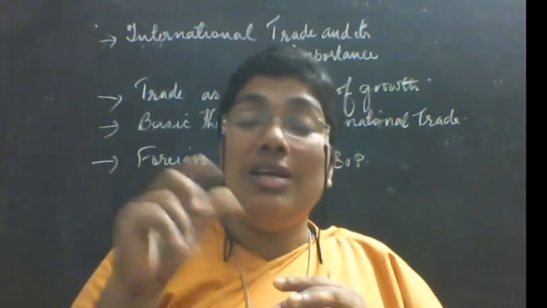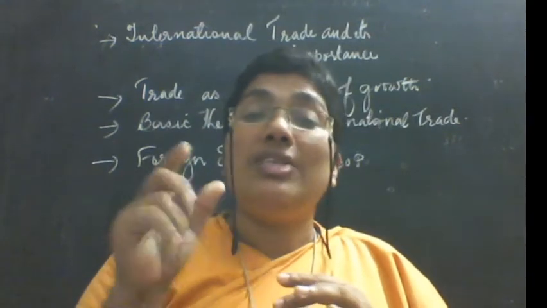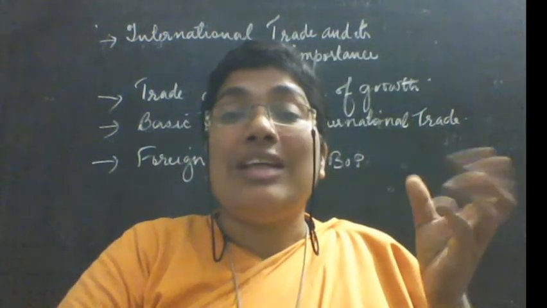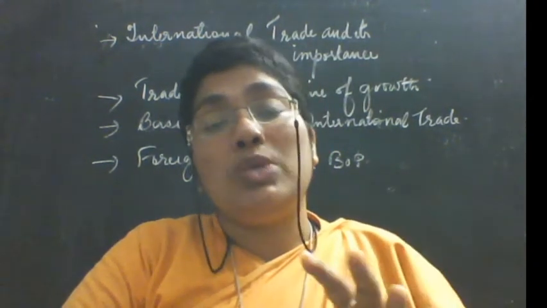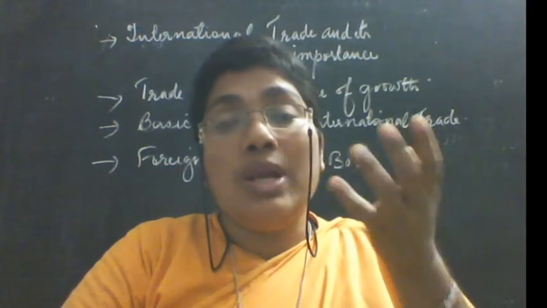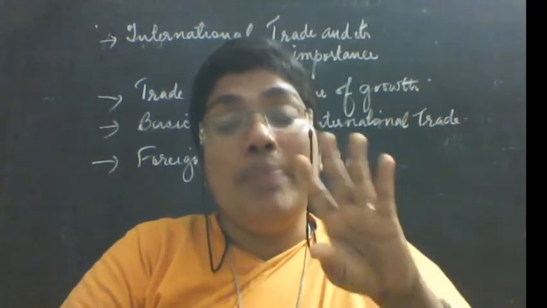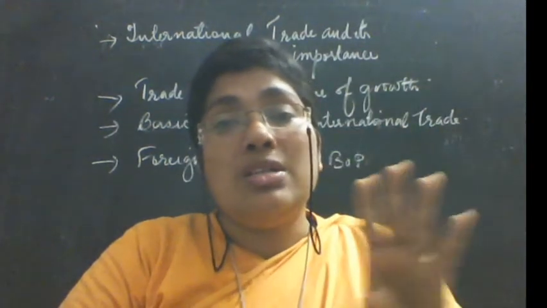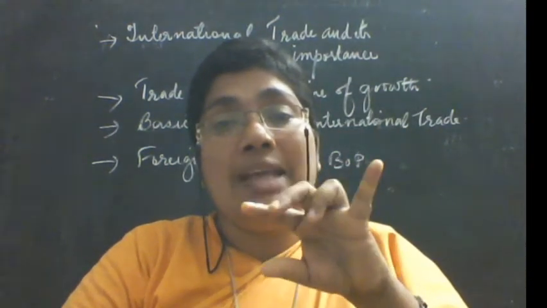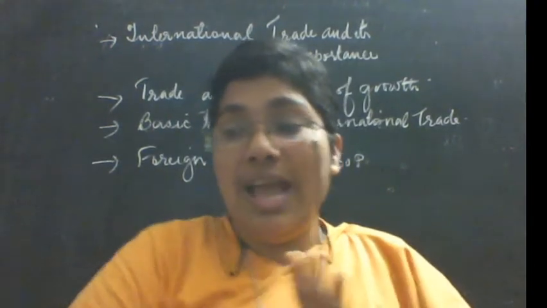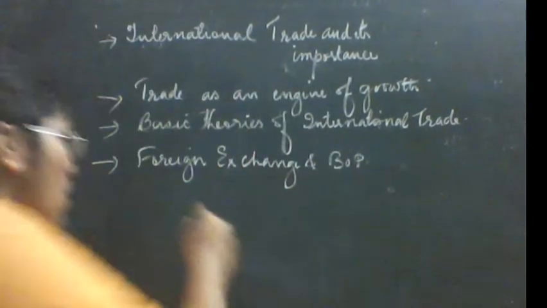Okay, and the third economic activity is distribution. What is distribution? You know what production is? Production is a transformation of inputs into output. Some inputs are there. What are those inputs? The inputs in economics are mainly 4. All the resources are included in these 4: land, labor, capital, and organization.